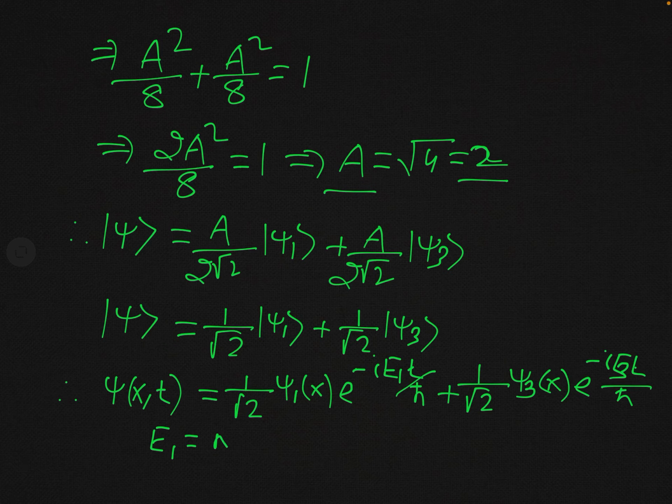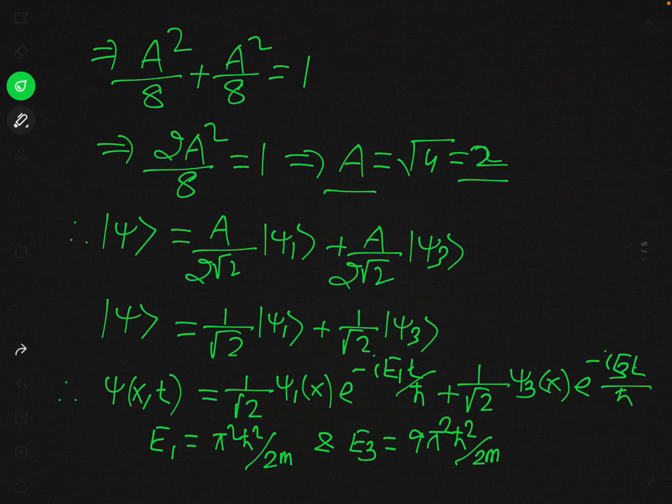En is n square pi square h bar square by 2 m a square, and here n is 1, so this will be simply pi square h bar square by 2m, because a is 1. And what is E3? E3, you know, this will be 9 pi square h bar square divided by 2m. These are the energy eigenvalues. So this is the solution of the first part of our problem.